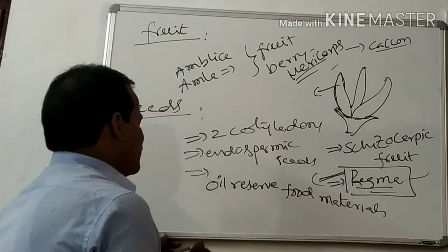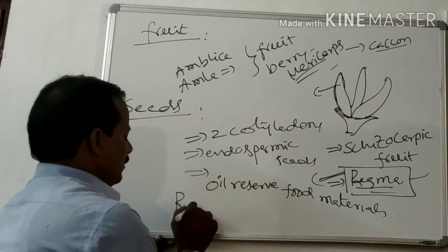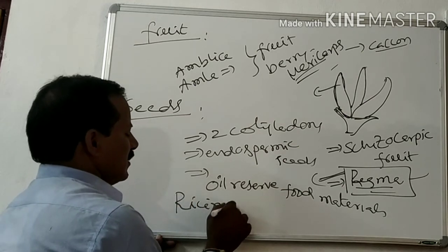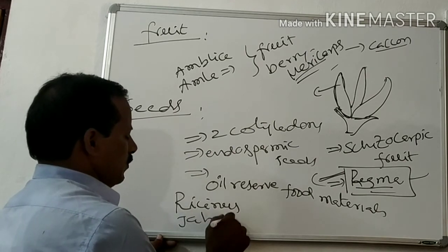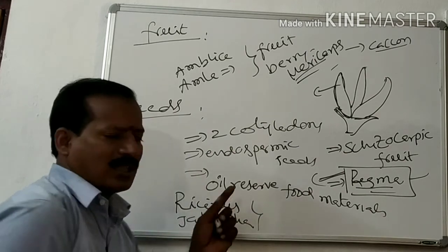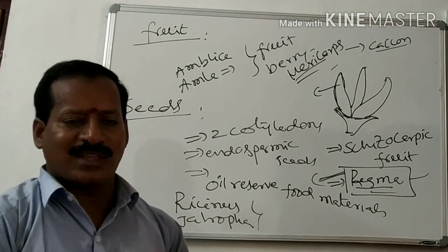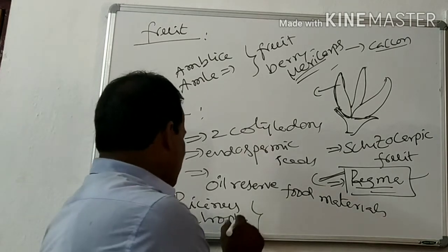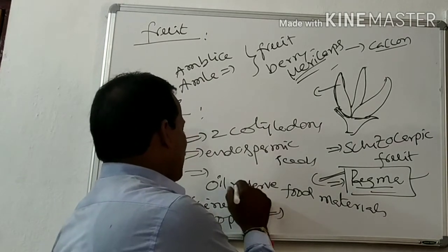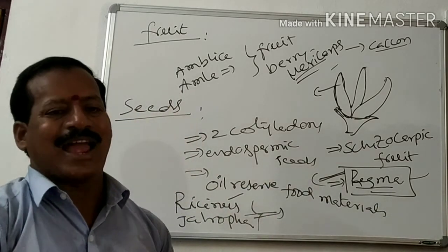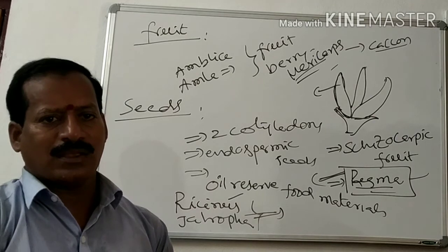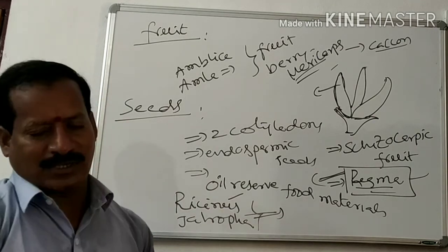That is, Ricinus means castor, and also Jatropha. These seeds possess oily reserve materials, and Jatropha is considered a source of biodiesel, and from Ricinus we prepare castor oil. Okay, right? So this is about the seeds.